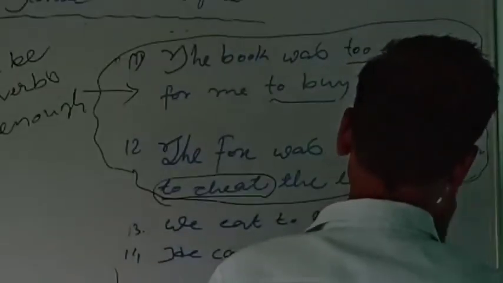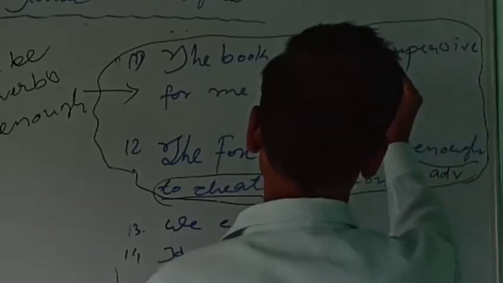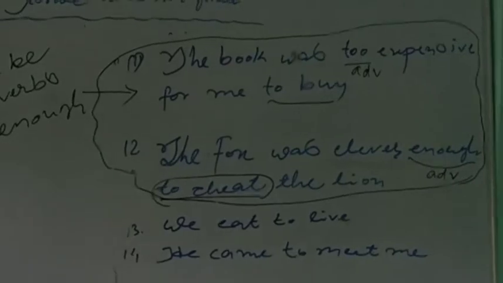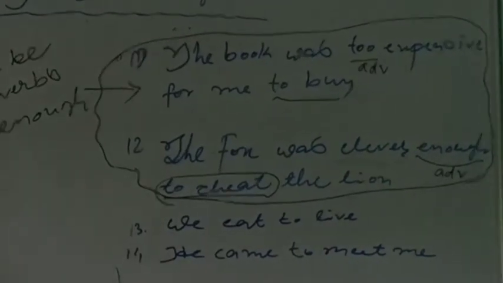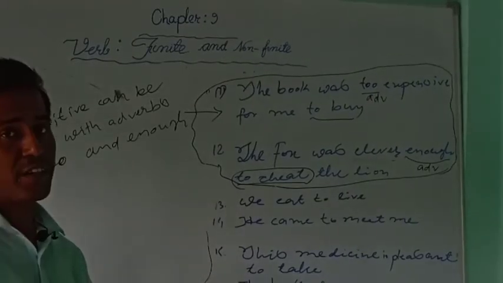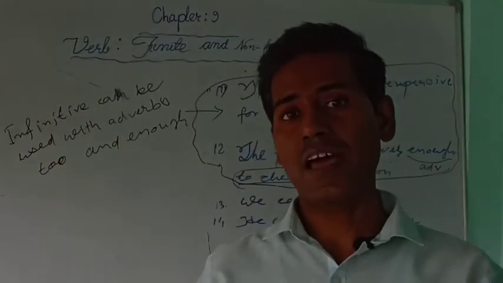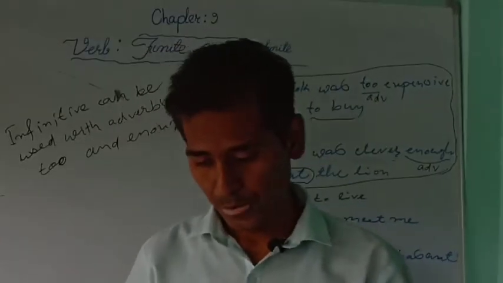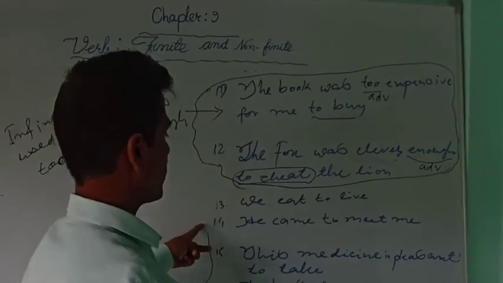Too is an adverb of degree and enough is an adverb of degree. So what we can learn is that an infinitive is used with adverbs of degree like too and enough.